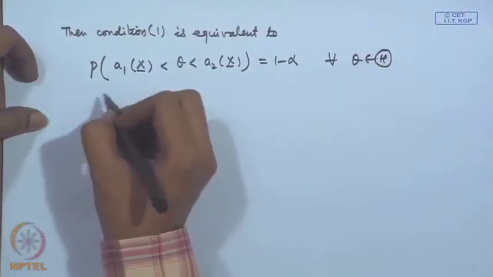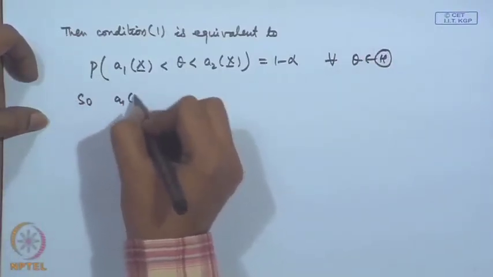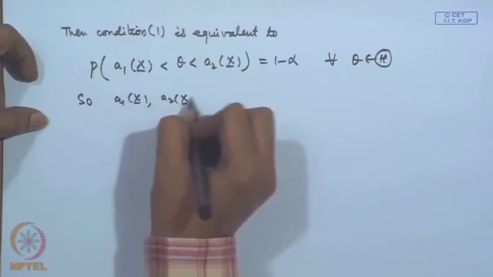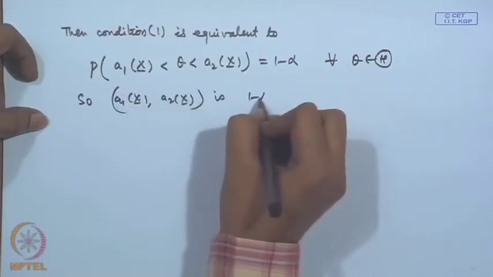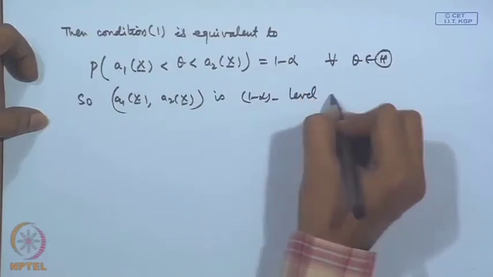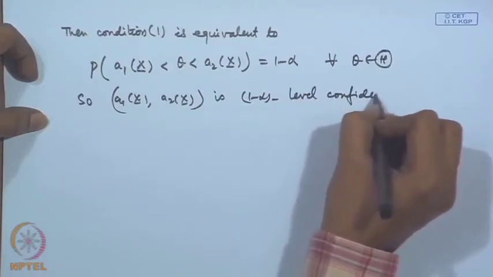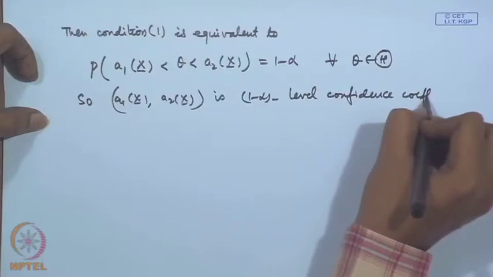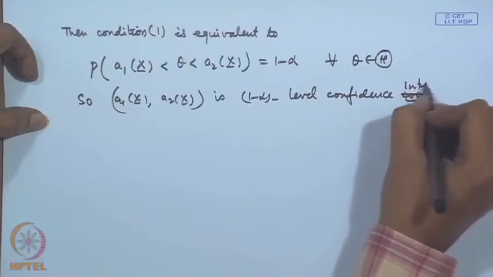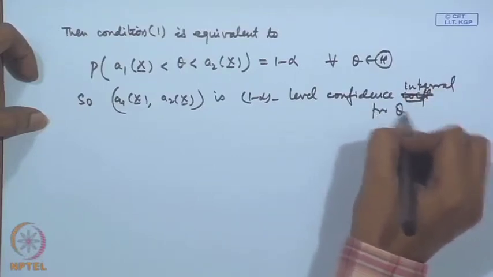So, a 1 x to a 2 x is a 1 minus alpha level confidence interval for theta.